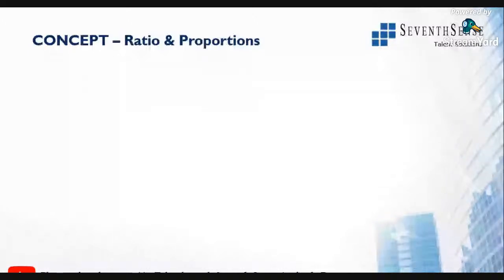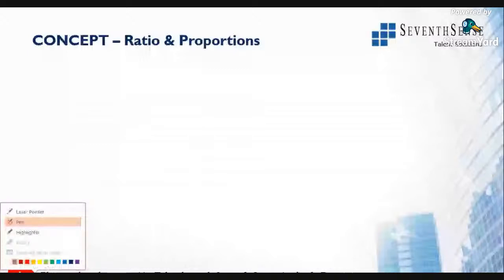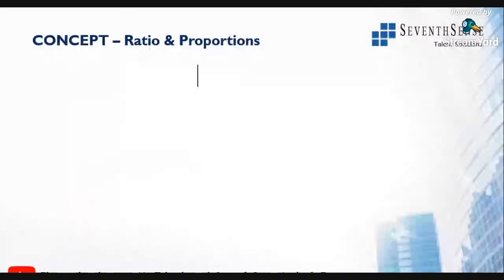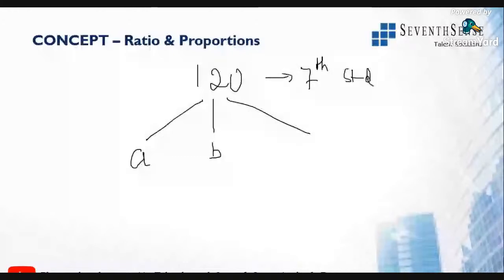So let us understand what exactly ratio and proportion means. According to you, what does ratio mean? Say we have around 120 students in one school, with three different classes, first standard, second standard, and third standard, three different sections A, B, and C. Now I'll divide 120 students into three different sections by three different numbers.